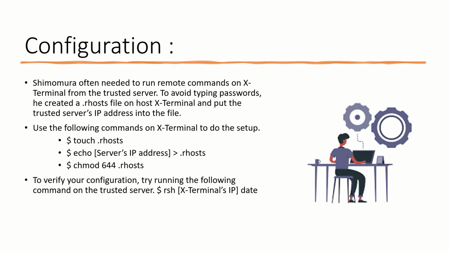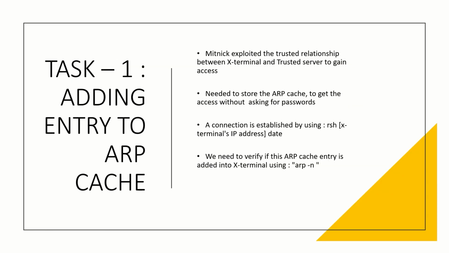Shimomura often needed to run remote commands on the X terminal. To avoid typing passwords again and again, he created a .rhosts file on the X terminal and put the trusted server's IP address into the file. To simulate this attack, we are doing the same thing. Task 1 includes adding an ARP entry to the cache.